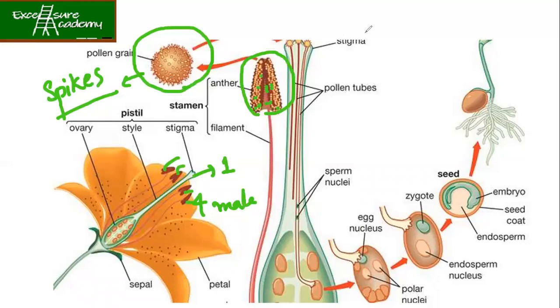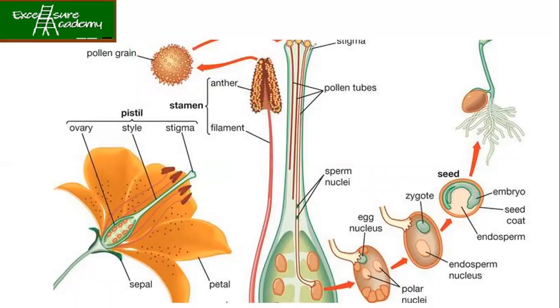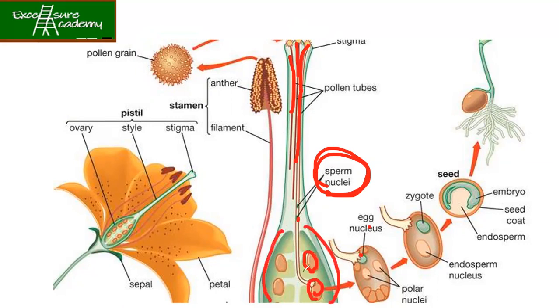Now once these pollen grains sit on the stigma, the pollen tube is formed. You can see so many pollen tubes are formed. This pollen tube will carry the sperm nuclei. These nuclei go and fuse with the egg nucleus. This is the ovary part, and inside you have got the ovules. The pollen tubes carry the sperm nucleus. Nucleus means they carry the DNA of the male father, the genetic material.